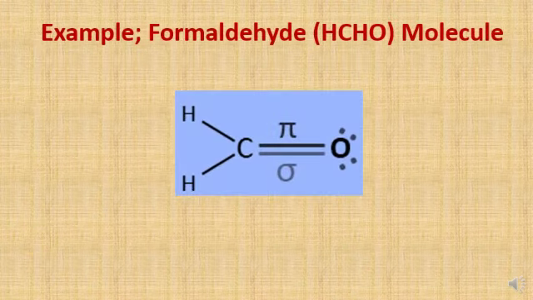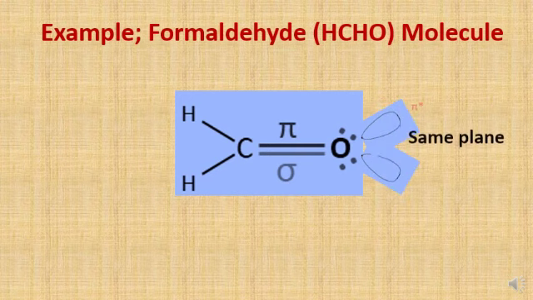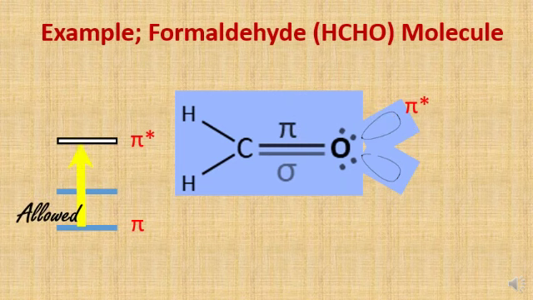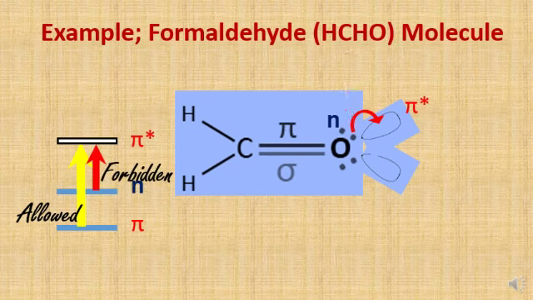Now you can see, for example, the formaldehyde molecule. In the formaldehyde molecule, pi star and pi orbitals lie in the same plane, so this transition is allowed. They are in the same plane, this is allowed. Now this is the non-bonding electrons plane, which is perpendicular to the pi bond. So in this case, this transition is a forbidden transition. This transition is forbidden, n to pi star.